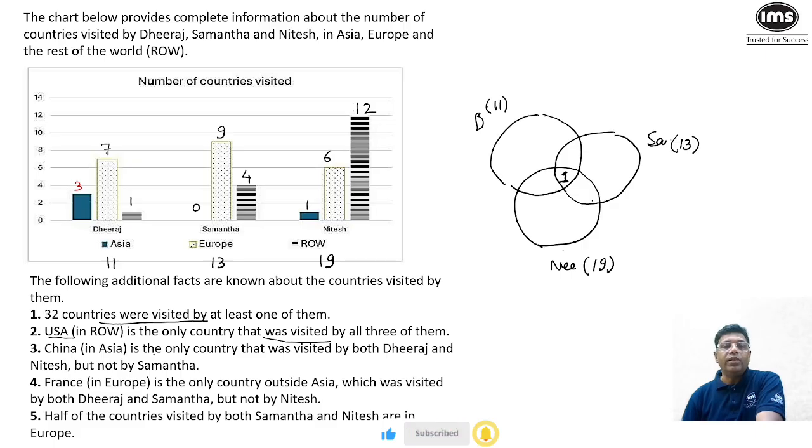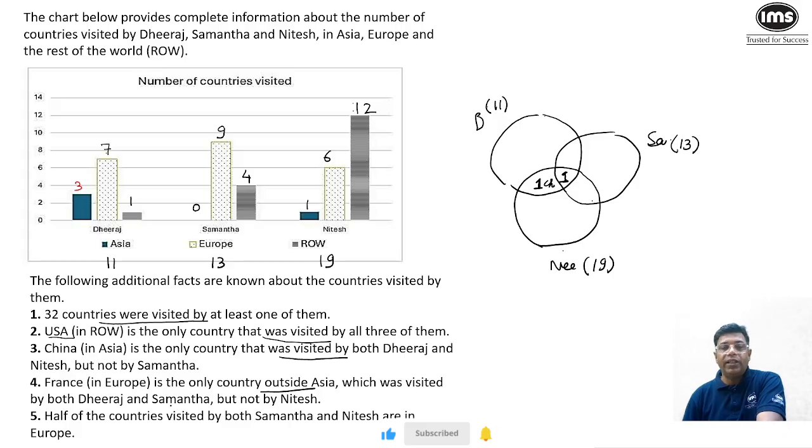China, which is part of Asia, is the only country that was visited by both Dheeraj and Nitesh but not by Samantha. Dheeraj and Nitesh but not Samantha is again 1, and this 1 has to be China. Maybe I can write China, and China comes under Asia. France, that is in Europe, is the only country outside Asia that was visited by Dheeraj and Samantha.